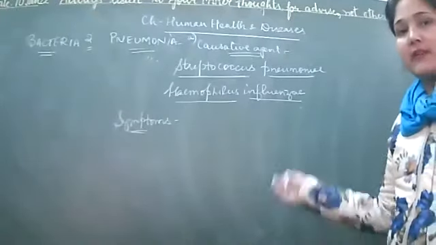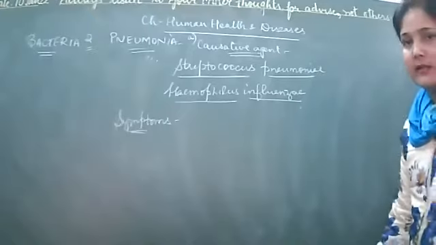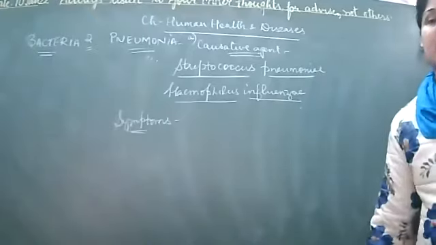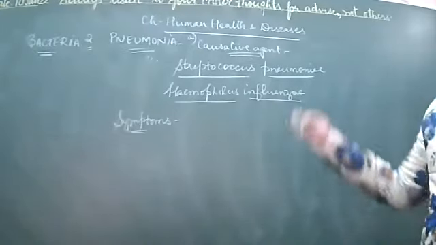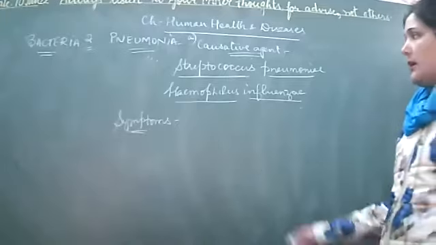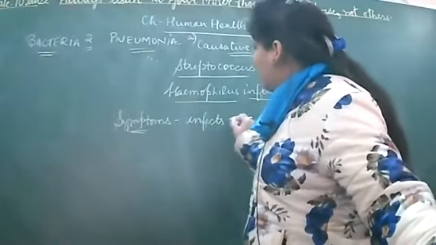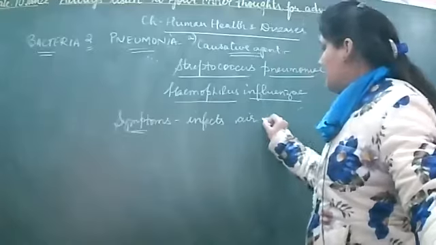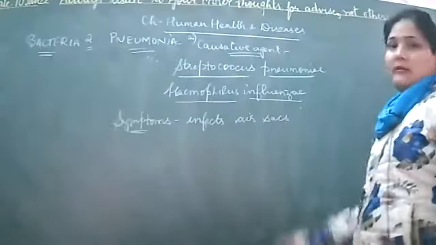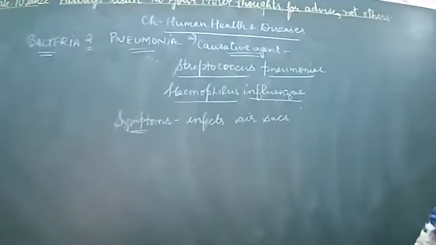हाँ जी, कहाँ पे infection होता है इसका? Anybody is having any idea? This basically infects the lung part, that is the air sac or the alveoli. Okay. So especially this infects the air sacs. So number 1, under the symptoms, this infects the alveoli, right?